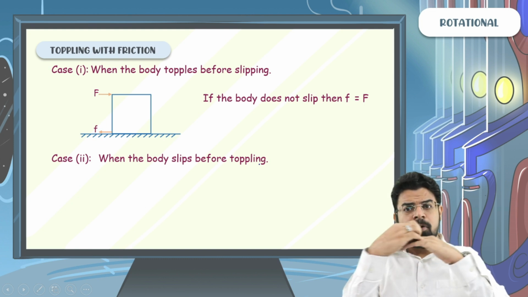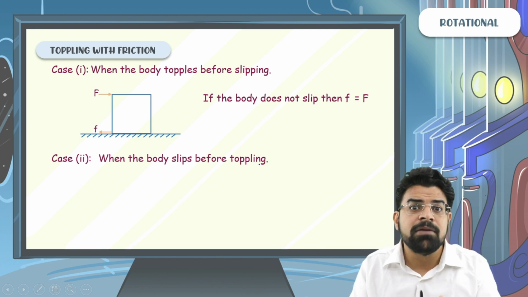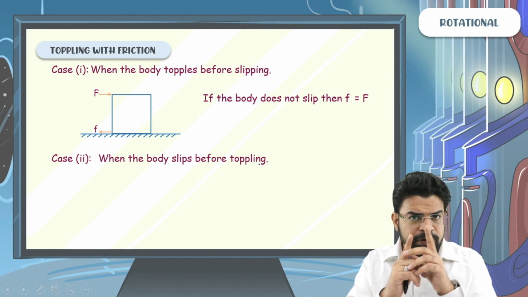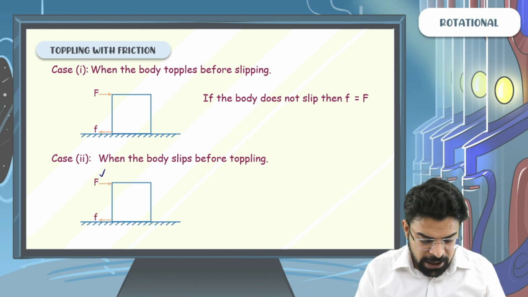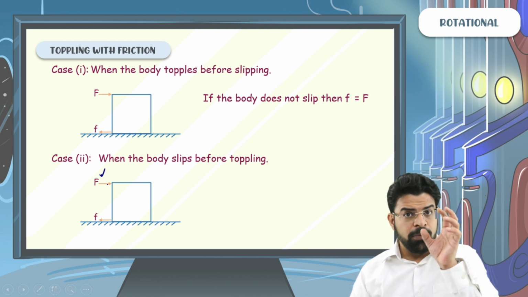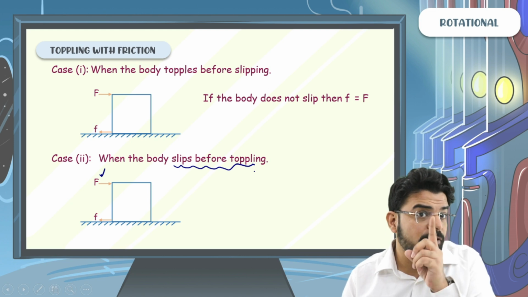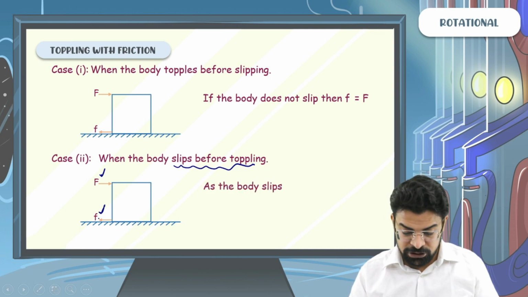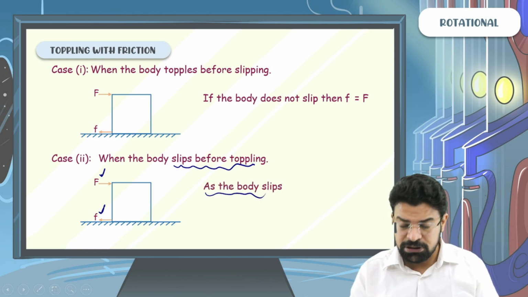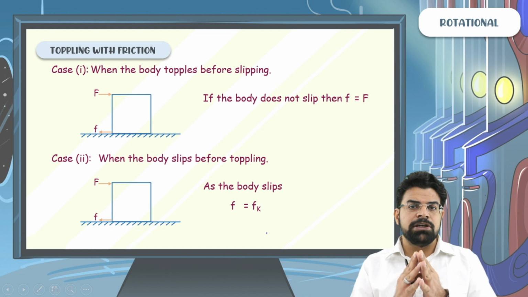If at the time of toppling the body was slipping, it means that the type of friction force acting will be kinetic in nature. And we know that the kinetic friction force has a constant value. So if the external force is F and the body slips before toppling, it means that at the time of toppling the body is slipping. So the type of friction force acting will be kinetic friction force. As the body slips at the time of toppling, the friction force acting must be equal to kinetic friction force. And these are the two things you have to understand.